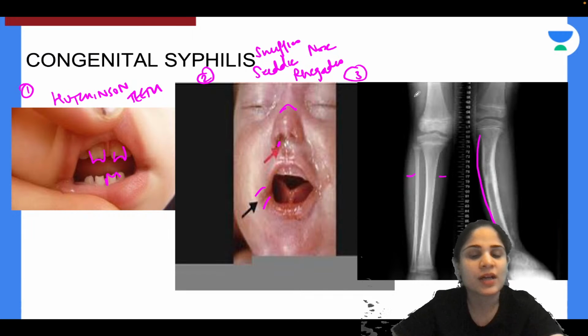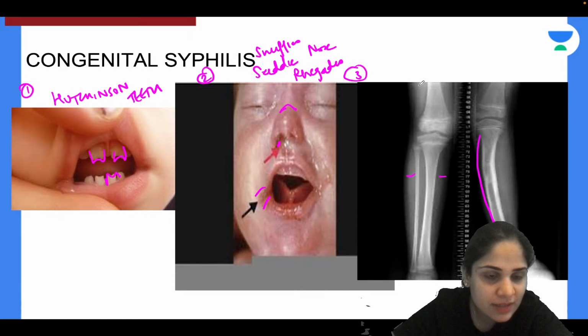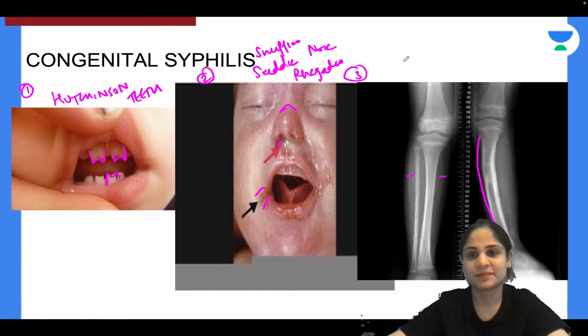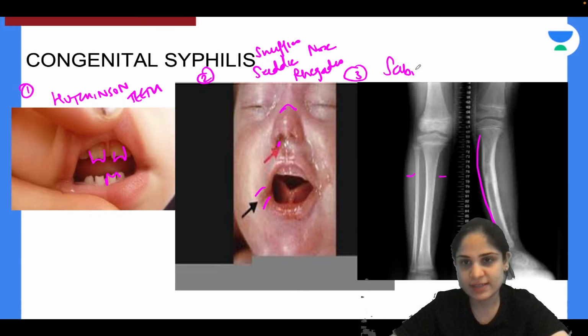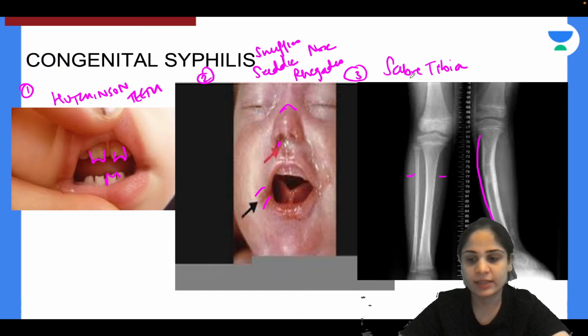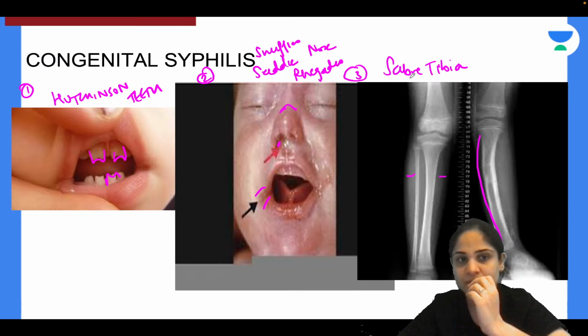I think my video is running a little behind, and that is why by the time I come to the next picture you are still seeing the previous picture. Okay. So this is called saber tibia. That anterior bowing of the tibia is called saber tibia. Alright, absolutely correct. So all these three signs are seen in case of congenital syphilis.